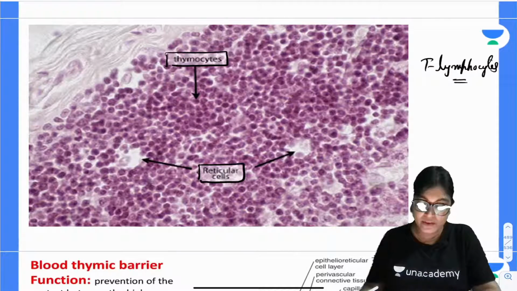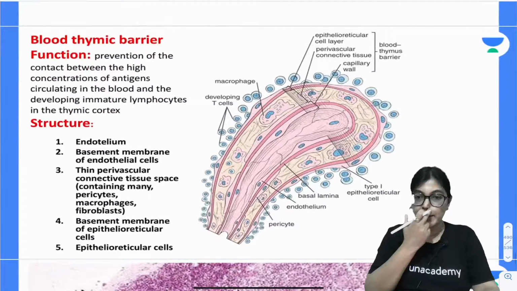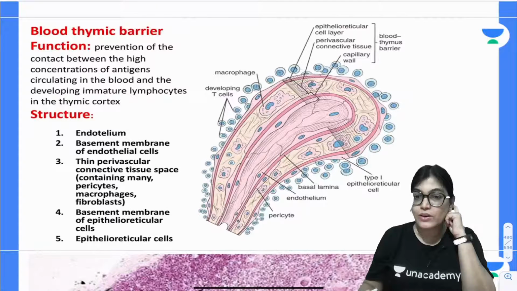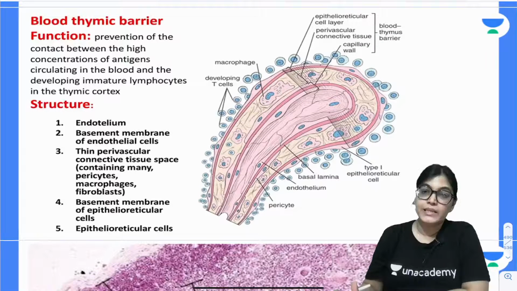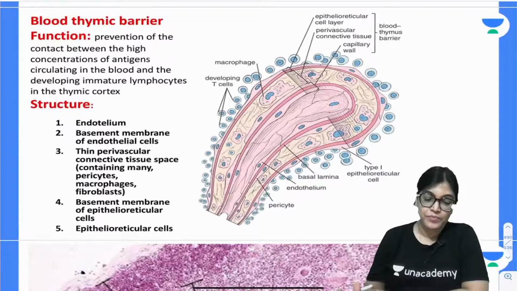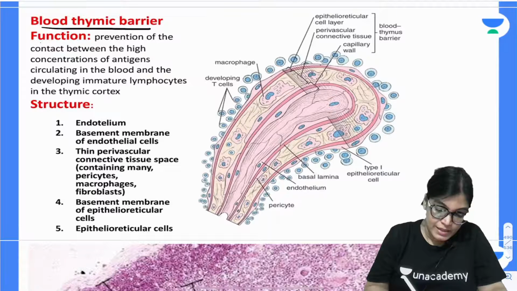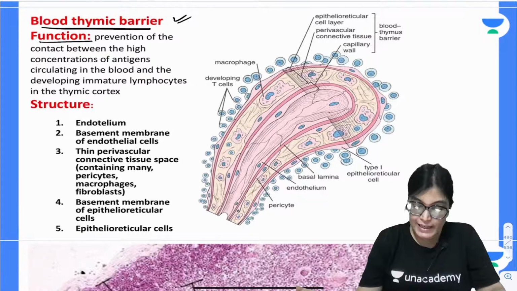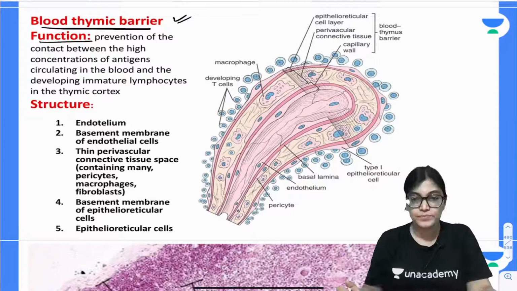Got it? Now, we will talk about the blood thymic barrier. So, these T lymphocytes and also the epithelial reticular cells. What I told you, that epithelial reticular cells are important, is that they form the part of the thymic barrier, that is, the blood thymic barrier. The epithelial reticular cell, a part of the thymus gland, is what forms the blood thymic barrier.